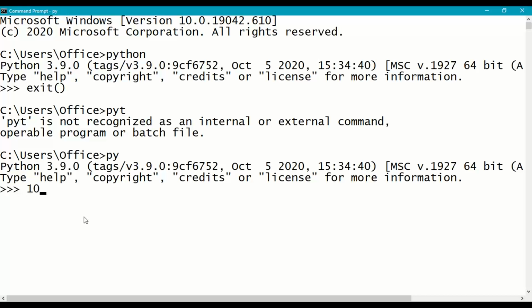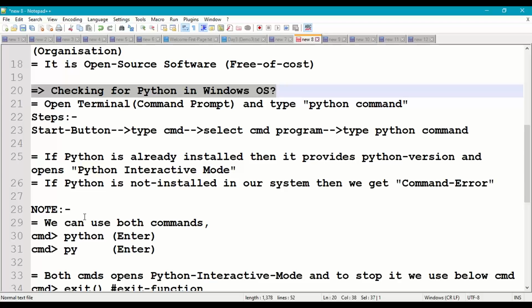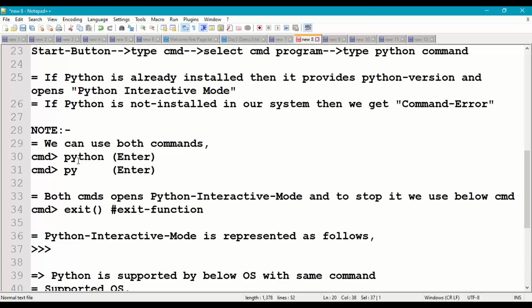For example, 10 plus 20. The answer is 30. So Python is already installed in my system. Here we can use both commands to verify Python. First one is python enter, and second one is py enter.